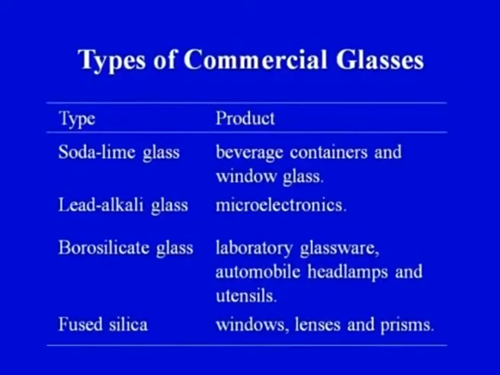Point number 1, in the type we have soda lime glass. Now, soda lime glass, as I have already discussed, is one of the most common types of glass used worldwide. So, we can have beverage containers and window glass. If you ask any child whether they have seen glass, the child has one answer: yes, a glass bottle or any beverage bottle or any cold drink bottle.